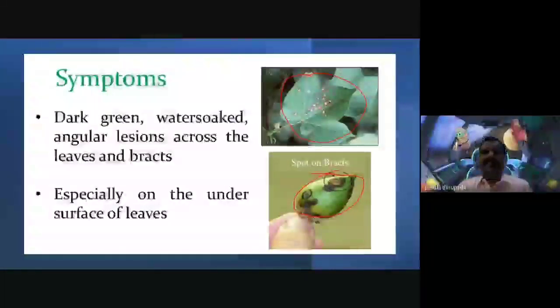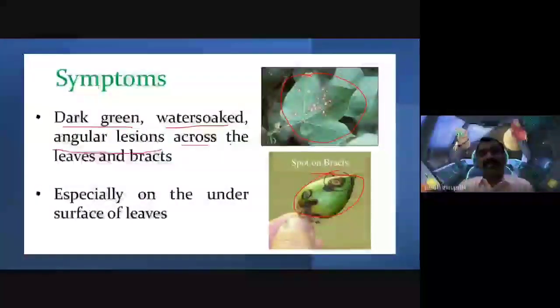See here, these are the spots we observe on the leaf surface. The symptoms are dark green or water-soaked angular lesions across the leaves and bracts also.